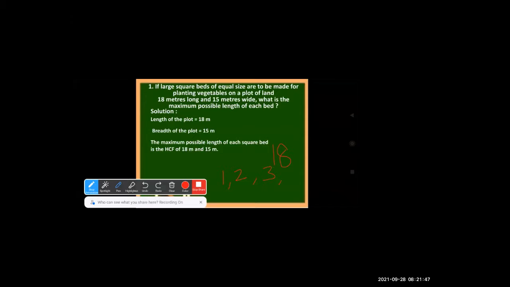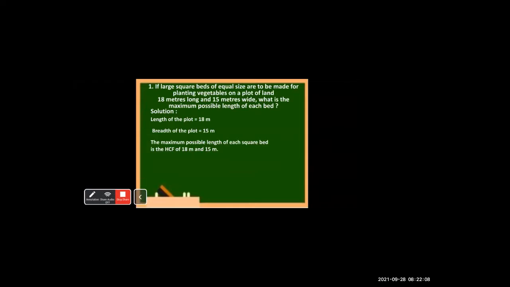3 sixes are 18, so 6 will also come. 6 is also a factor of 18. 6 threes are 18 or 3 sixes are 18. Next number is 9. And the last number is 18. Okay, so these are the factors of 18. We will write down step by step. Factors of 18 are 1, 2, 3, 6, 9 and 18.